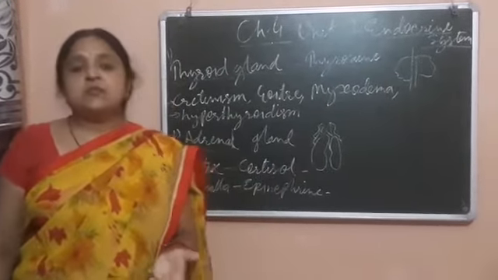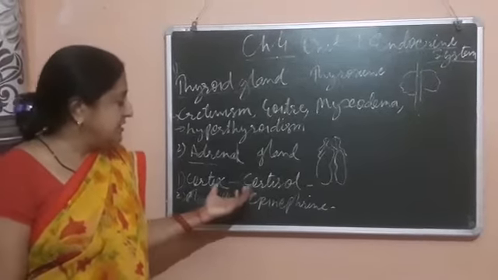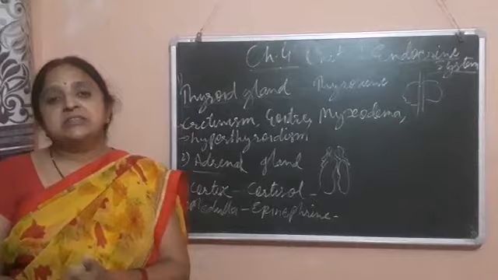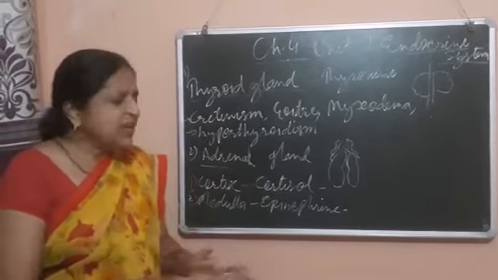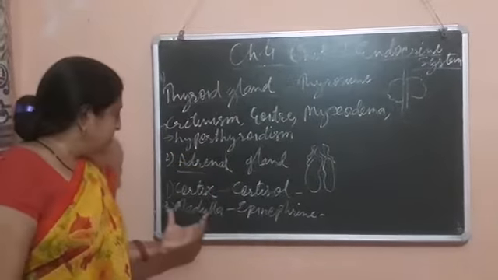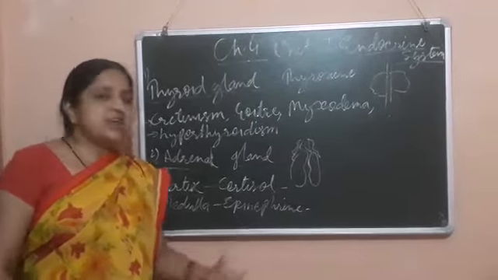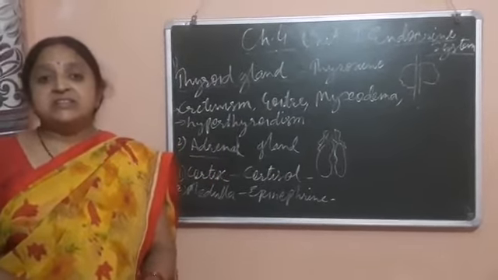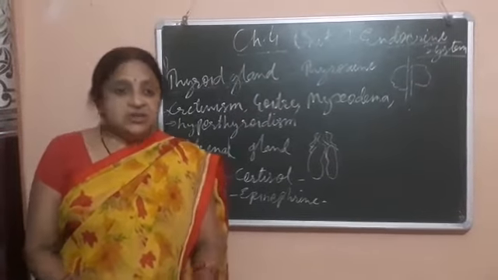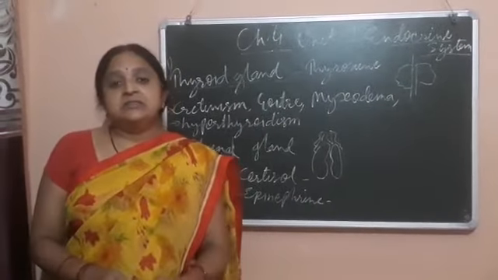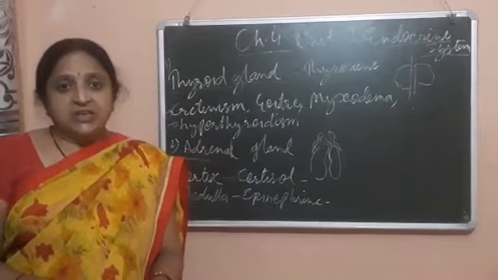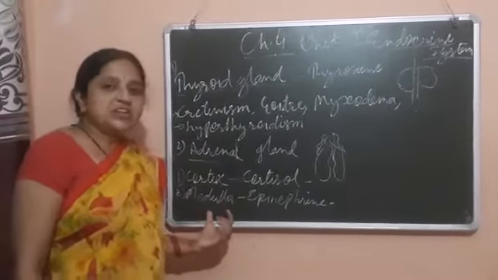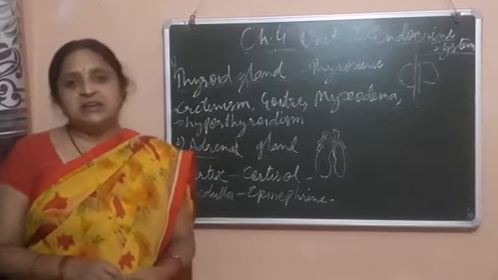The cortex also secretes more hormones that regulate the salt and other chemicals in our blood. Now next is the medulla. The medulla secretes epinephrine in our body, and this epinephrine is also called the stress hormone. It works in stressful conditions. It controls our body in stressful conditions, so it is secreted by the medulla. This is all about the adrenal gland.